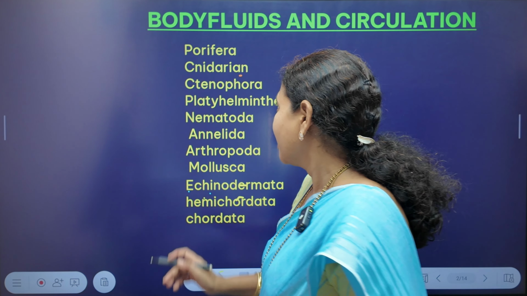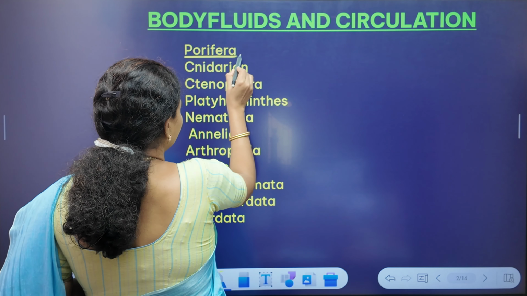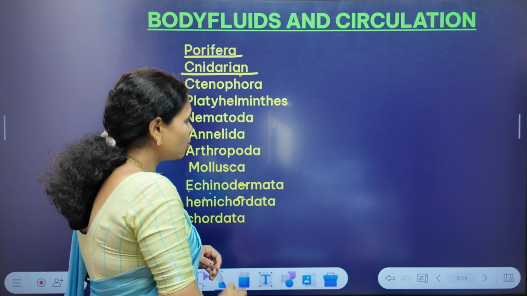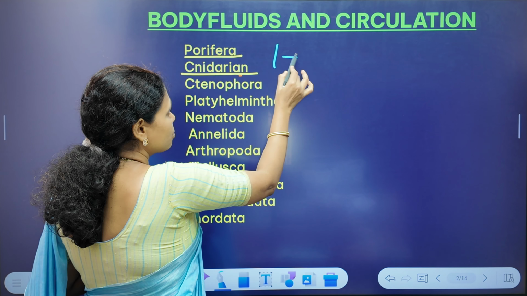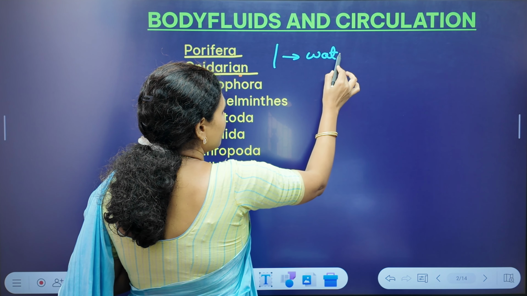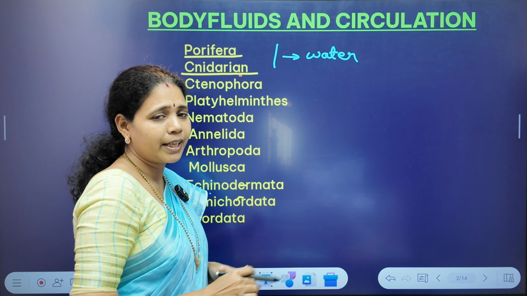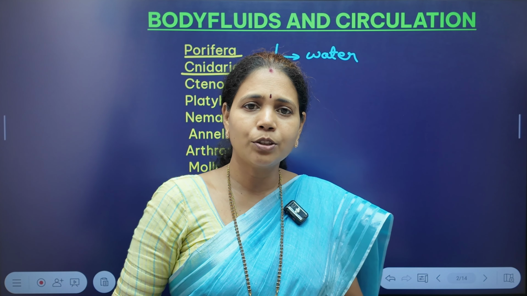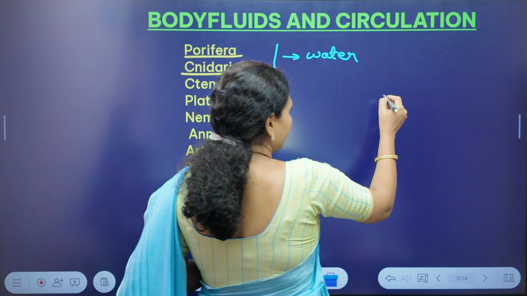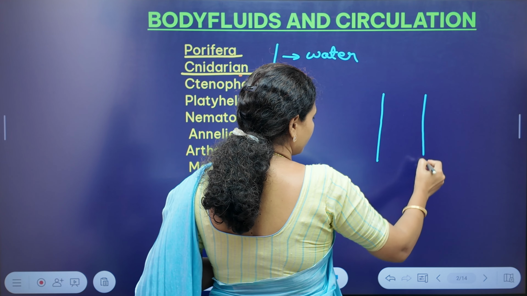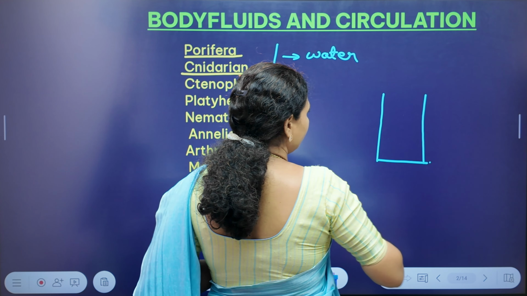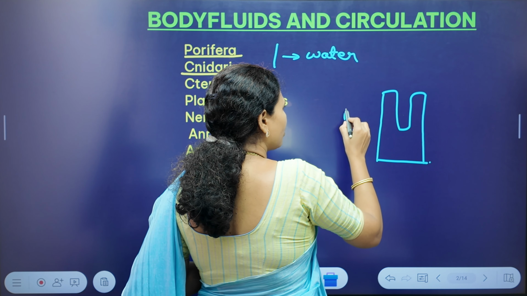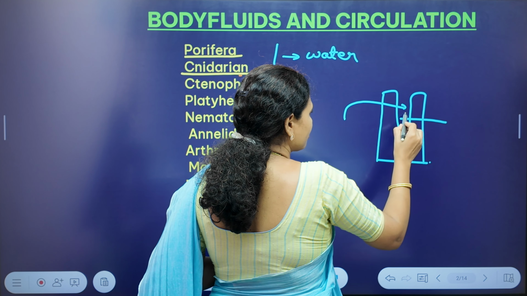For example, in the case of Porifera and in the case of cnidarians, in these two groups they use water. A circulation of water is used for the transport of materials. So what these organisms generally do is they let the water move into their body cavity.